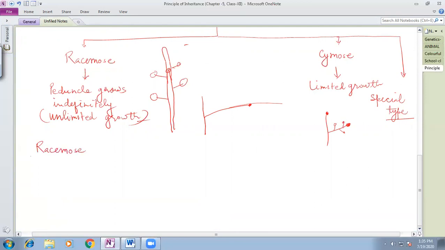Racemose. As I said, the racemose type of inflorescence is an inflorescence in which unlimited growth takes place, because the terminal bud does not convert into the flower. And this racemose itself is further divided into various types. The one main type of this is raceme.